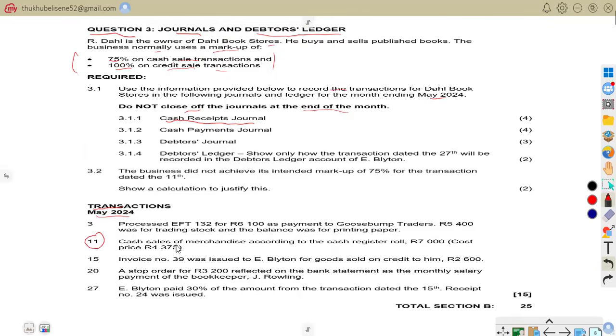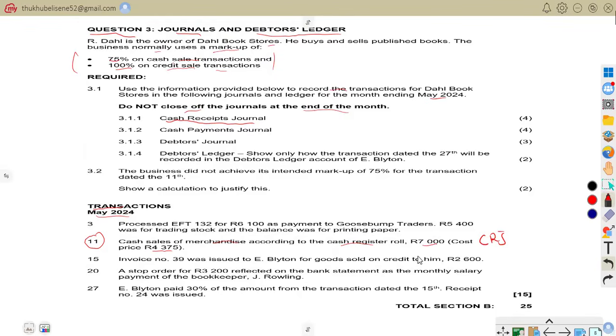This transaction says cash sales of merchandise according to the cash register roll, 7,000. And cost price is how much? 4,375. So you can see we have the sales of 7,000, and we have cost of sales of 4,375. So these are to be entered under CRJ, Cash Receipt Journal.